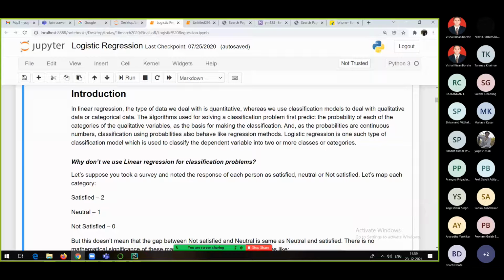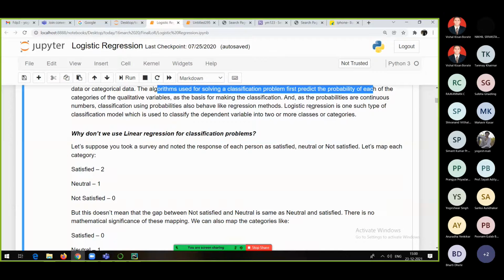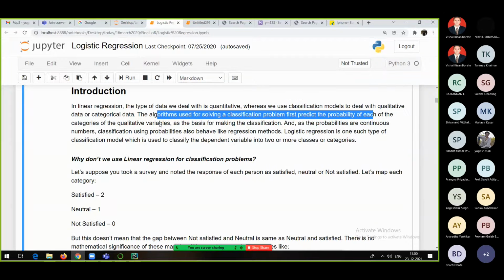Again, this also comes under the supervised learning approach, because the label is given and the data will be labeled. We already saw that very well. Whenever there is labeled data, one can solve that type of problem with the help of supervised learning. The algorithms used for solving classification problems make use of probability. They first predict the probability of each of the categories of the qualitative variable, and whichever probability is greater, the record belongs to that particular class. So in short, logistic regression makes use of the concept of probability.